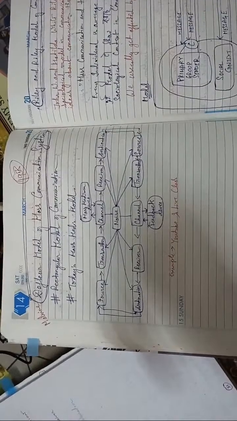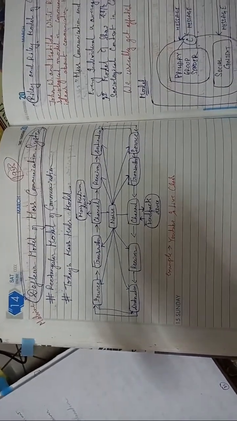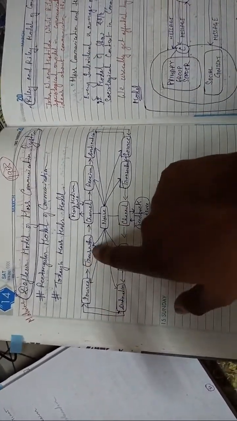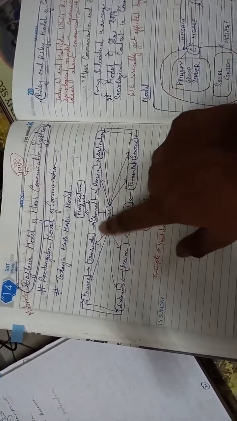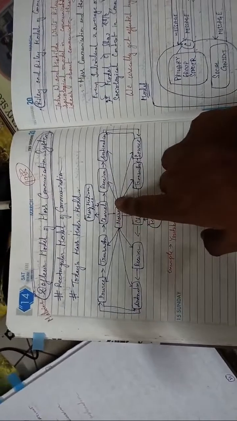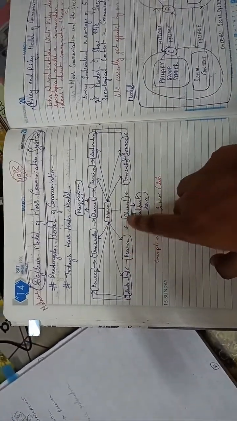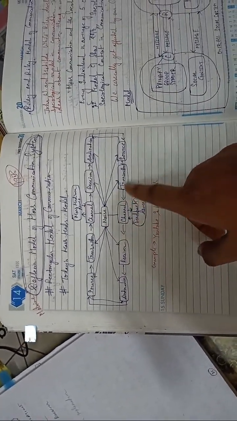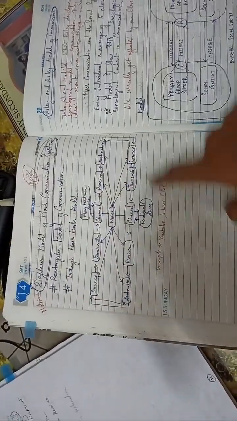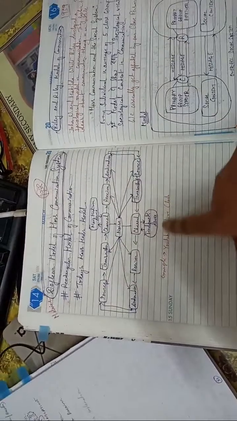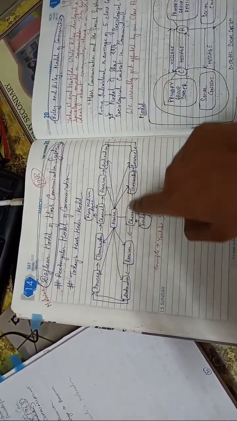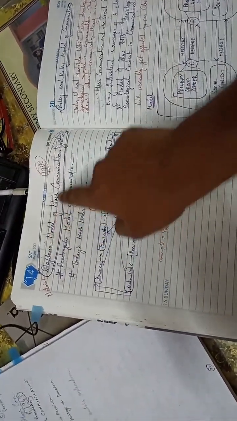Alright, so I am quickly shifting my camera over here to understand this DeFleur model of mass communication, where a source is there, a transmitter is there, a channel is there, a receiver is there, and a destination is there. In between there are so many noises. The destination, the receiver, the channel, the feedback device, the transmitter and the source are all connected in a rectangular form. So we must remember that the rectangular form of communication is DeFleur's model of mass communication.